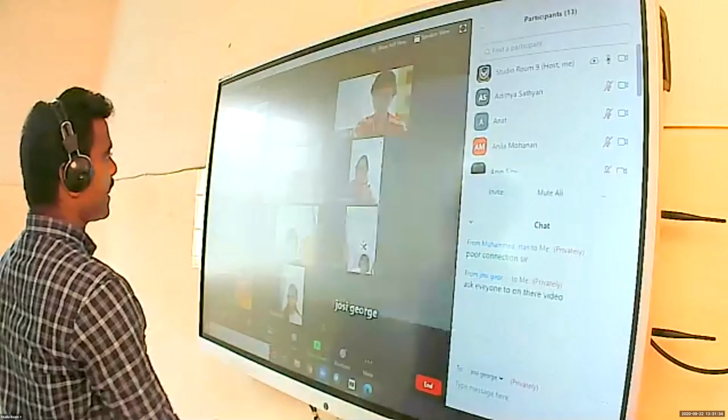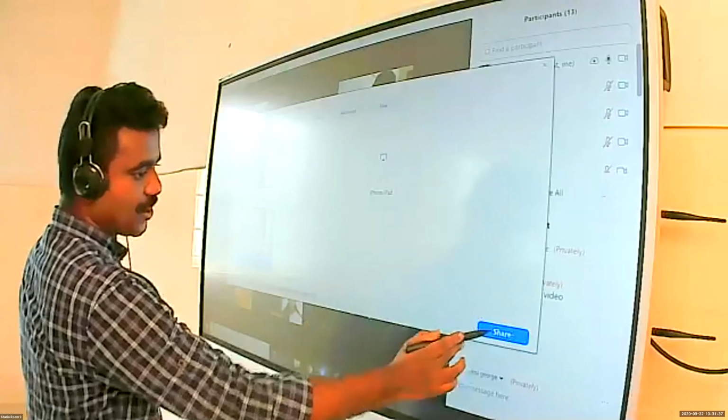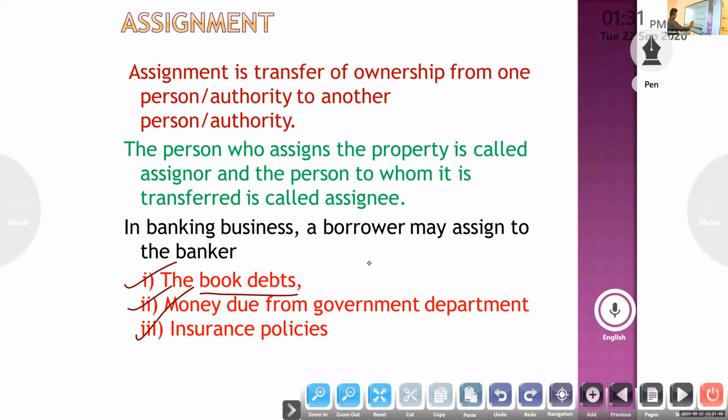That is assignment. Transfer of authority, transfer of ownership from one person to another person. Suppose we have any insurance policy, on that basis we will get a loan. We have to give our insurance certificate, then we will get a loan. The person who assigned the property is called the assigner, and the person to whom it is transferred is called the assignee. On the basis of our debtor, on the basis of bill of exchange, we will get a loan. So we are transferring.